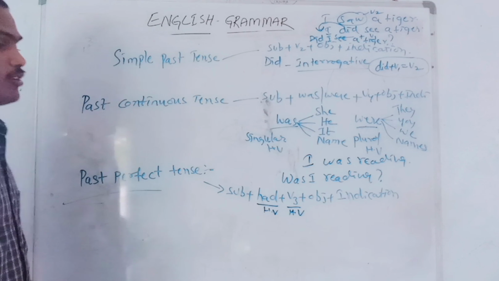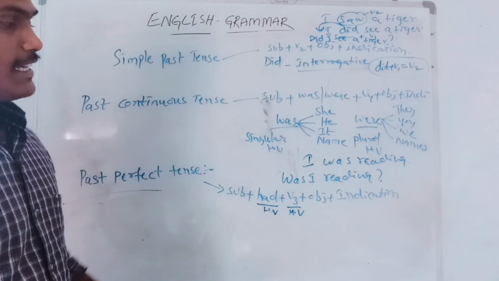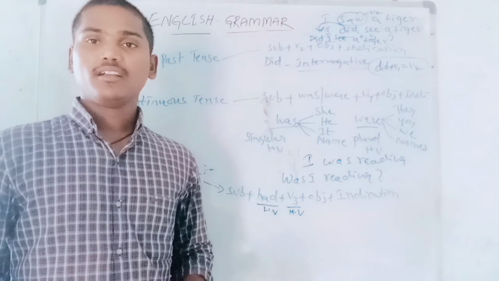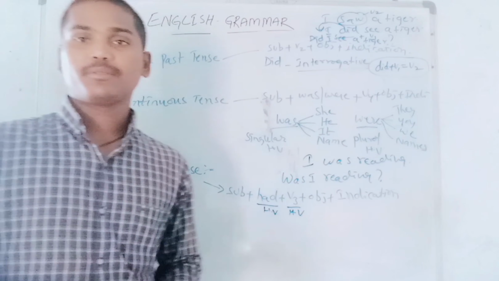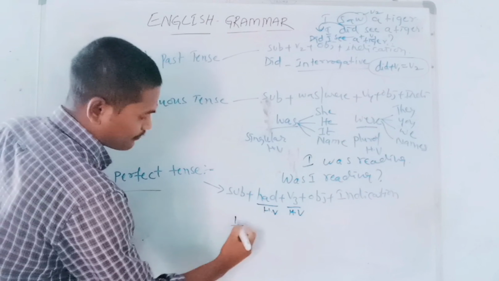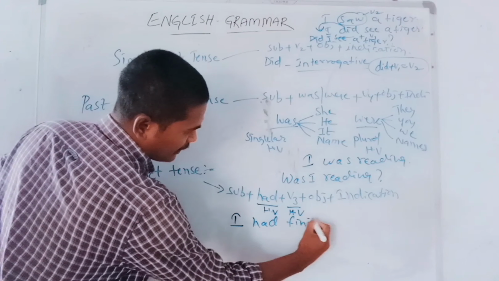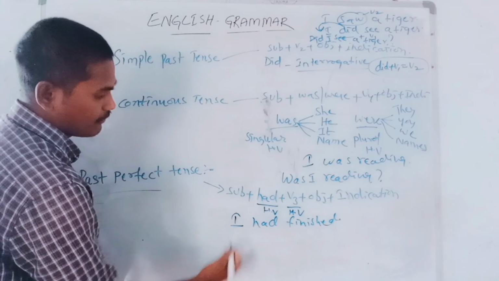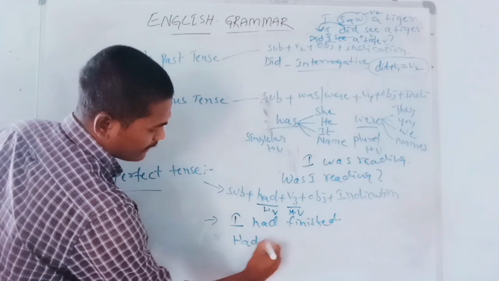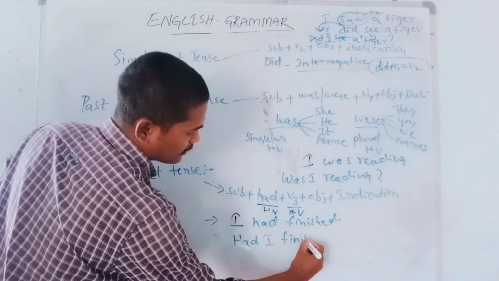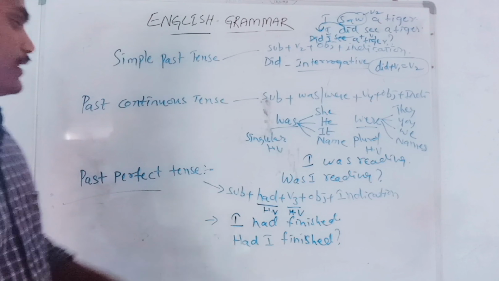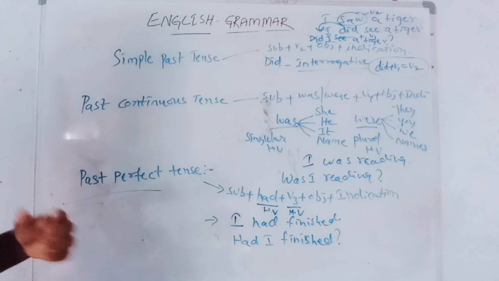Okay, dear students. If you want to write an interrogative in past perfect tense, definitely the same rule is applicable: we take the helping verb before the subject, then it becomes interrogative. Suppose I had finished. If I want to write this as interrogative simply, how can I write? Had I finished? So it is past perfect tense.